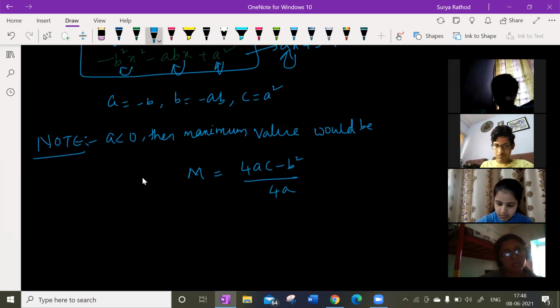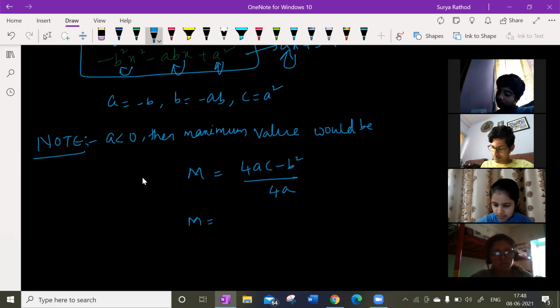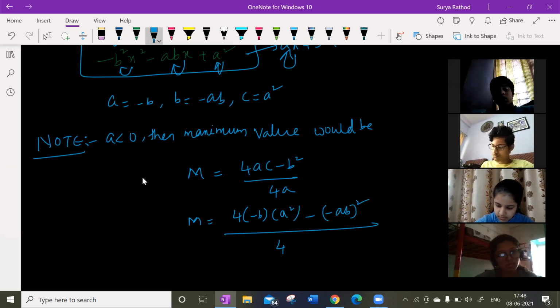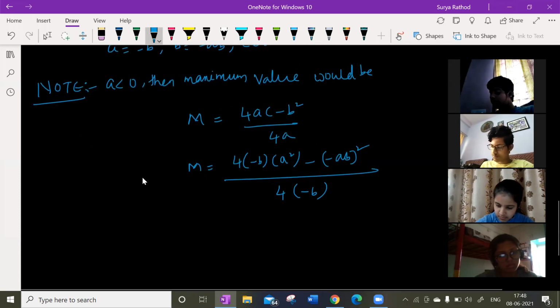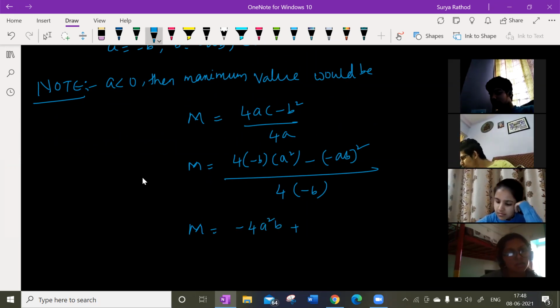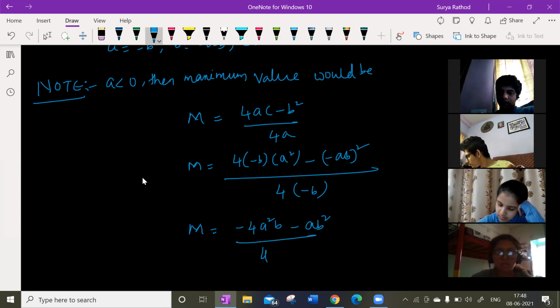So 4 into a, which is minus b square, into c, which is a square, minus b square, which is (ab) whole square, divided by 4 times minus b square. So the maximum value comes to minus 4a square b square minus a square b square, divided by 4 times minus b square.